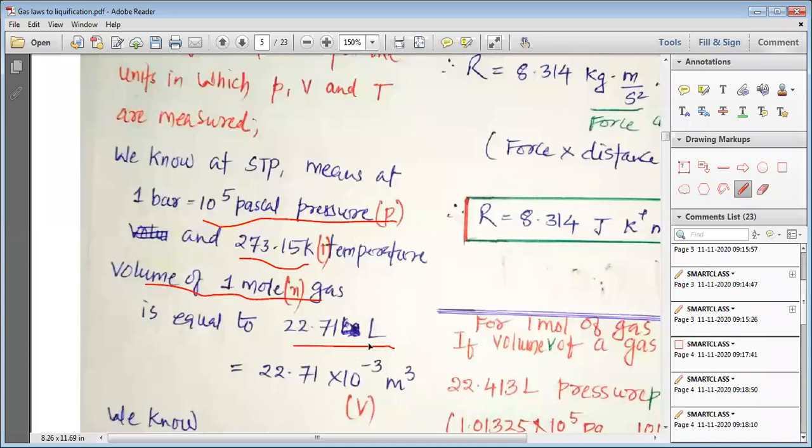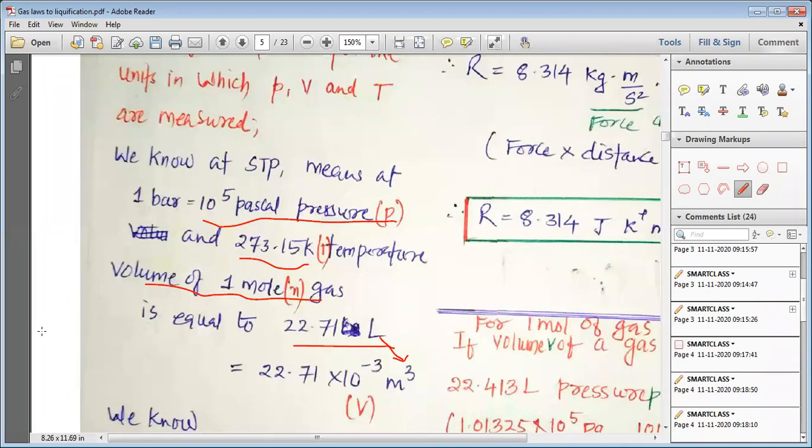Or instead of liter, we can write meter cube by dividing by 1000. So we write it as 22.71 multiplied by 10 to the power minus 3 meter